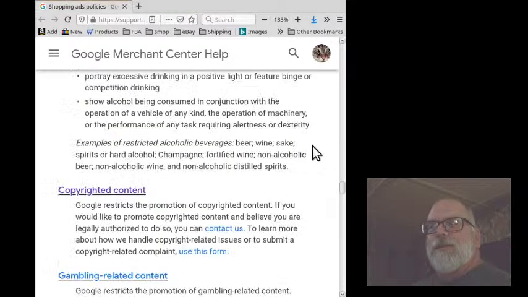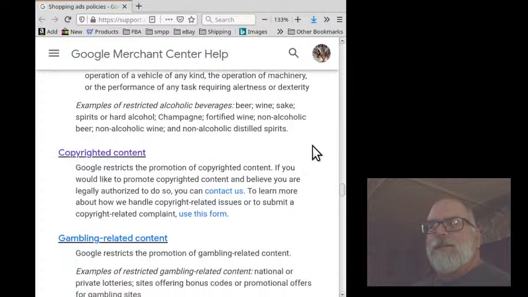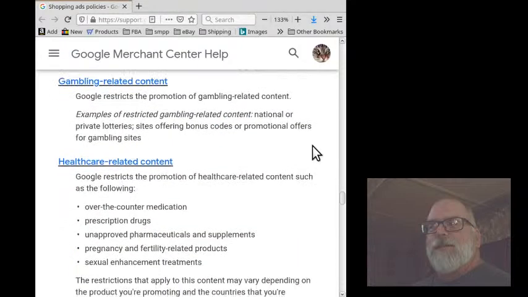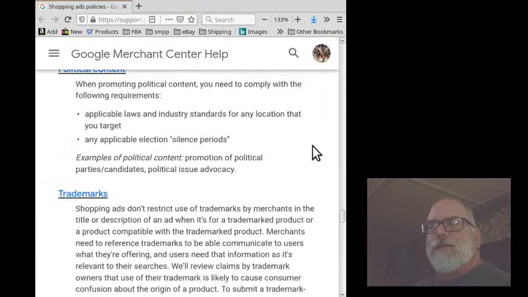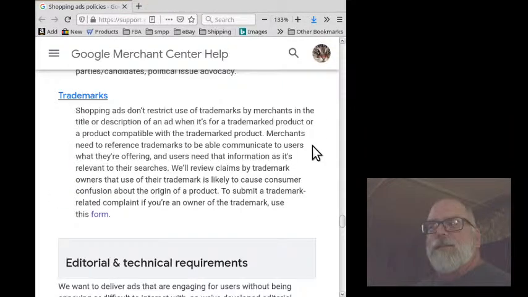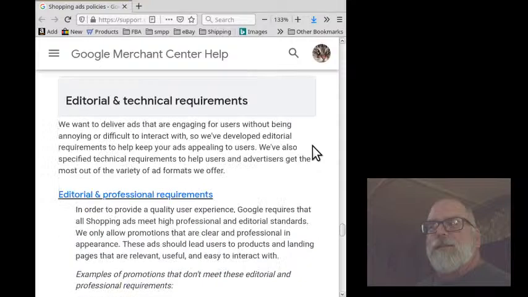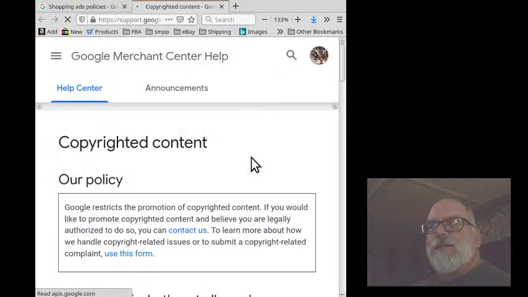What you can do. Here's more about what you can do if your item is disapproved or your Merchant Center account is warned or suspended. Unauthorized distribution of copyrighted content. To ensure a safe and positive experience for users, Google requires that retailers comply with all applicable laws and regulations in addition to shopping ads policies.